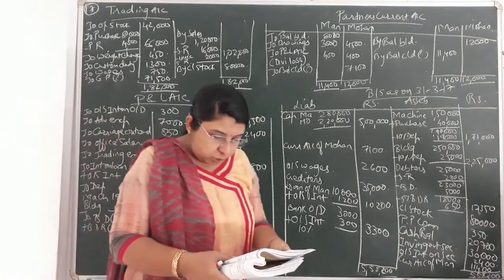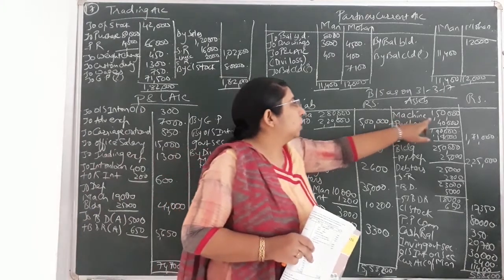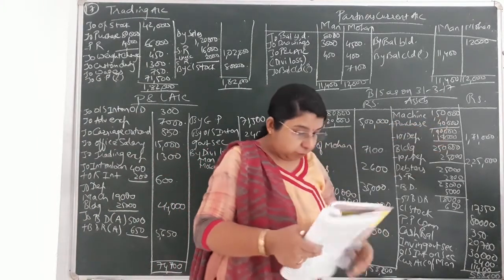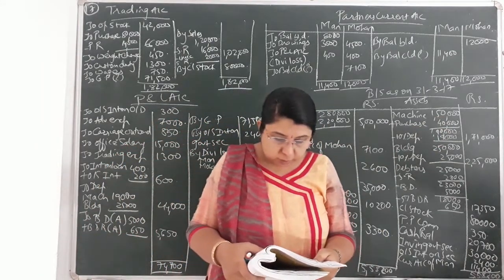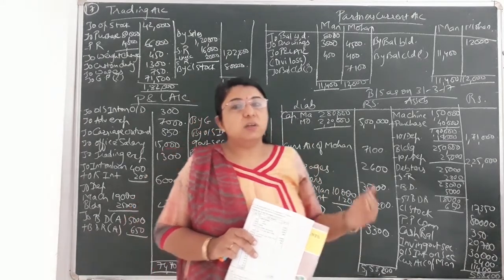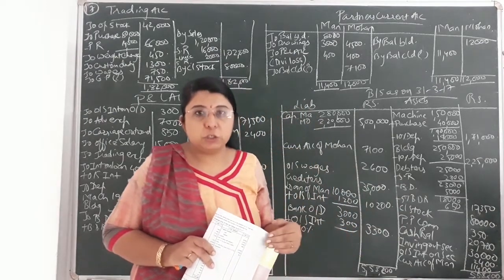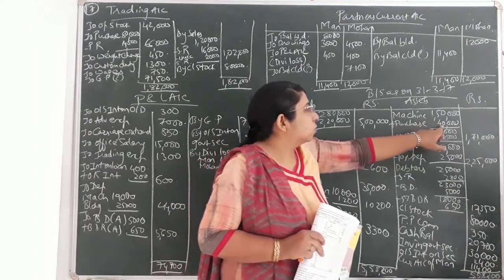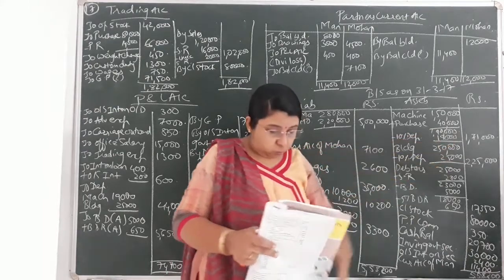Then afterwards machinery value, that is given to you, 1,50,000. It goes on the asset side of balance sheet, machinery in the inner column because an adjustment is there. So inner column 1,50,000. Then afterwards purchase of office machinery on 1st April 2016, that is 40,000. It means during the beginning of this accounting year, additional machinery was purchased worth rupees 40,000. So I have added it over here, 40,000. Okay, so the total came to 1,90,000.